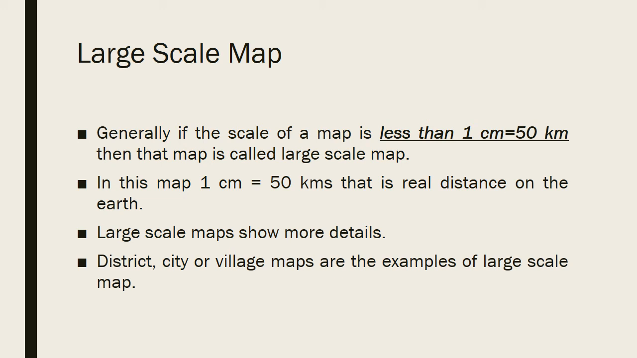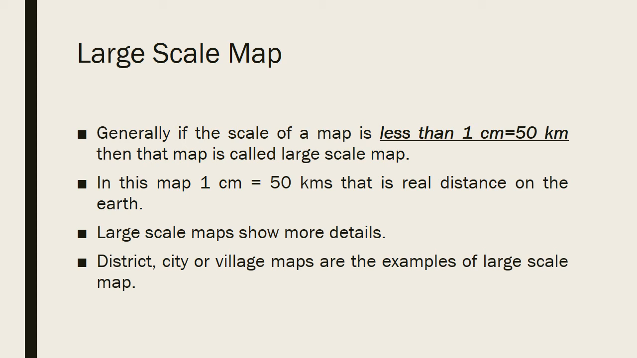If that ratio is less, the region covered in the map will be more. It is just like when you zoom out the maps in your cell phone. At that time, the scale increases. Hence, it is called a large scale map. In this map, 1 centimeter is equal to 50 kilometers of real distance on the earth.